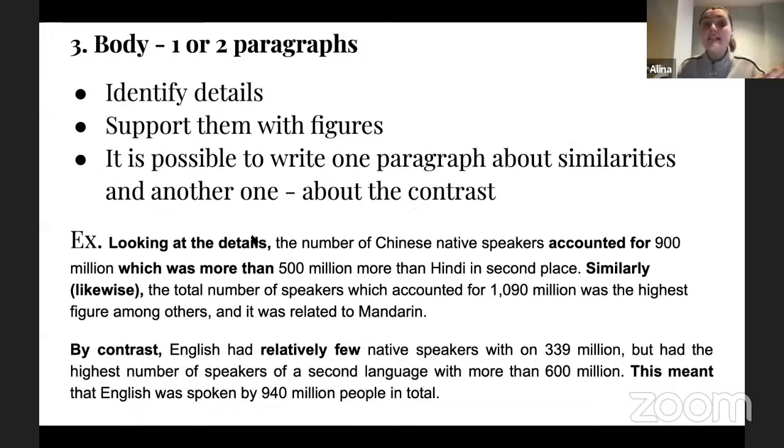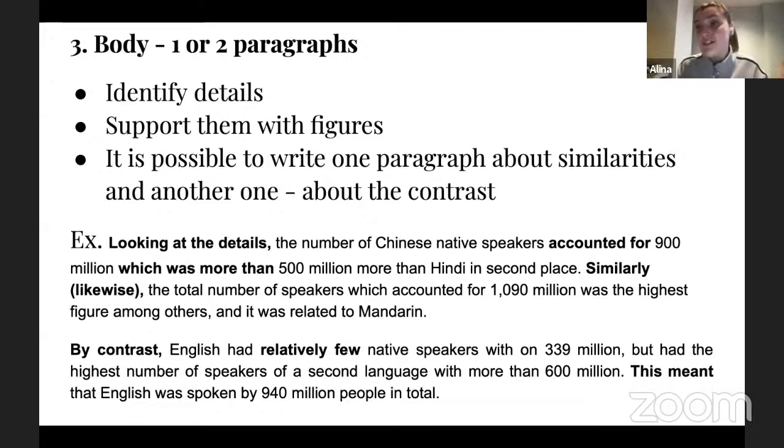Well, grammatically, you can see that I'm trying to connect it with relative clauses. And then I'm changing my structure from account for, I'm moving to just to be, which is fine. You need to show diverse structures, right? But what am I doing next? Next, I'm trying to show you that my first body paragraph is about similarities. So how to identify that?